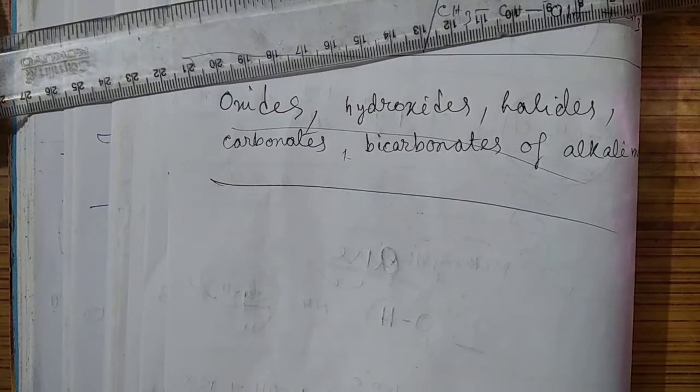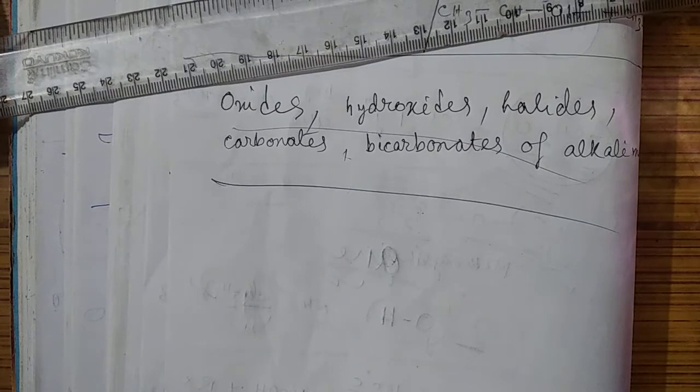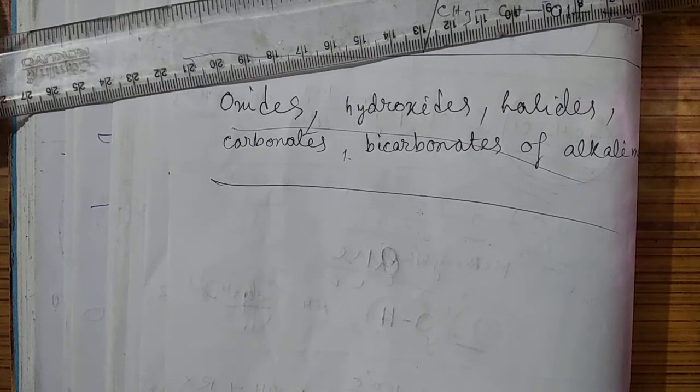What are their natures, what are their solubilities, all these things we will discuss.